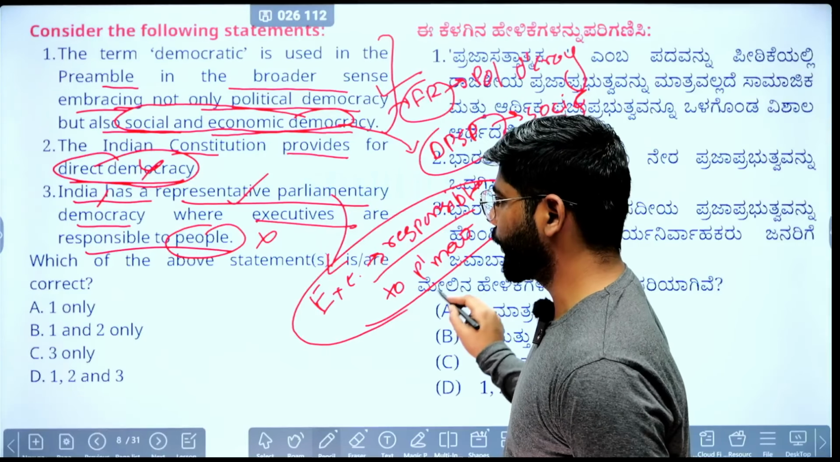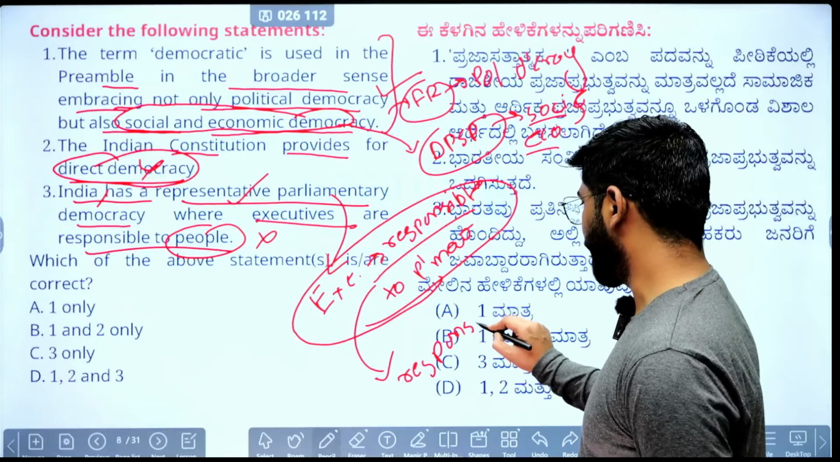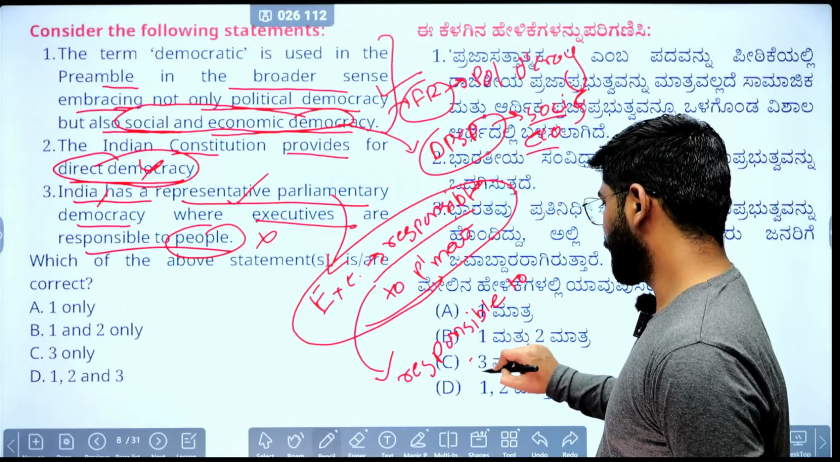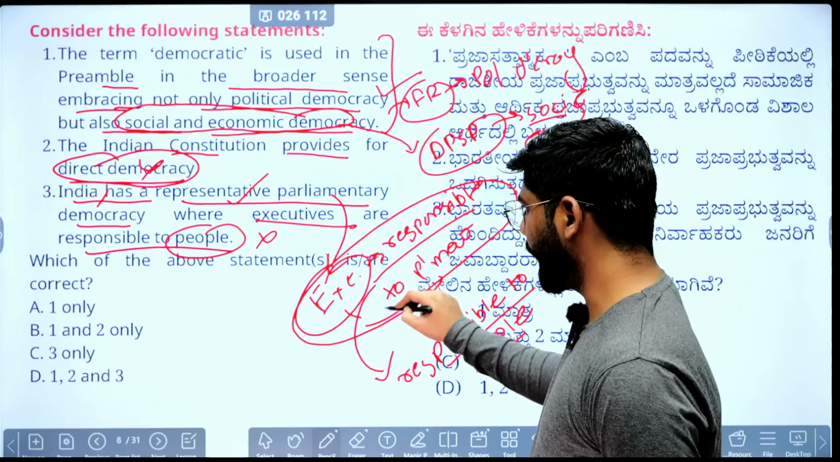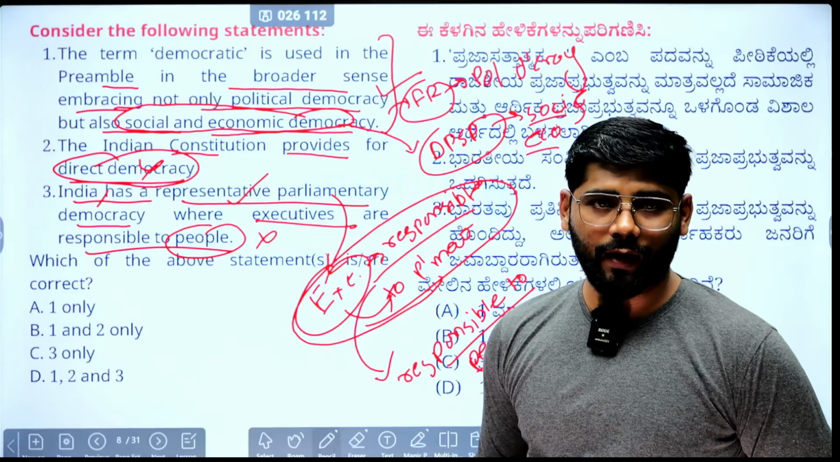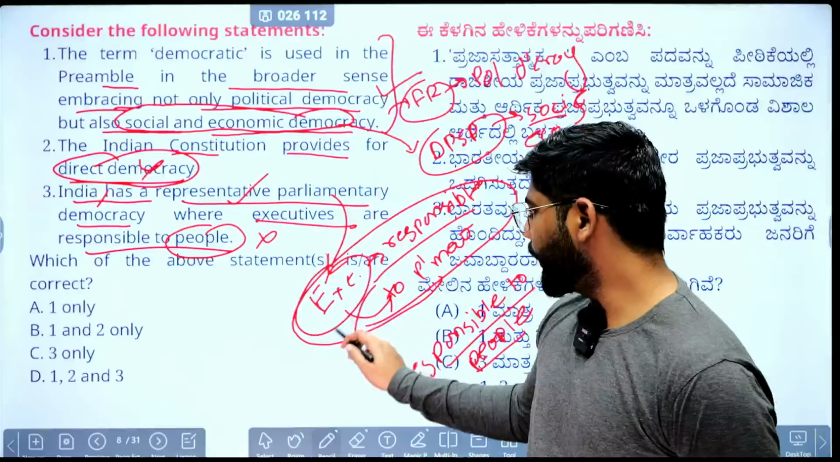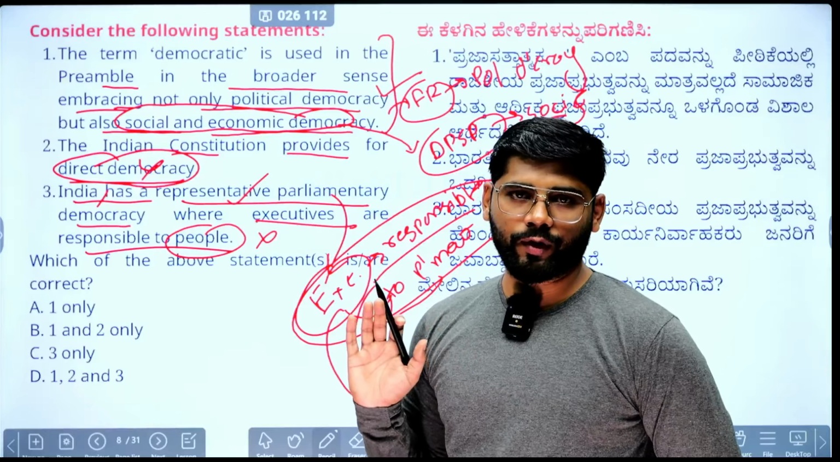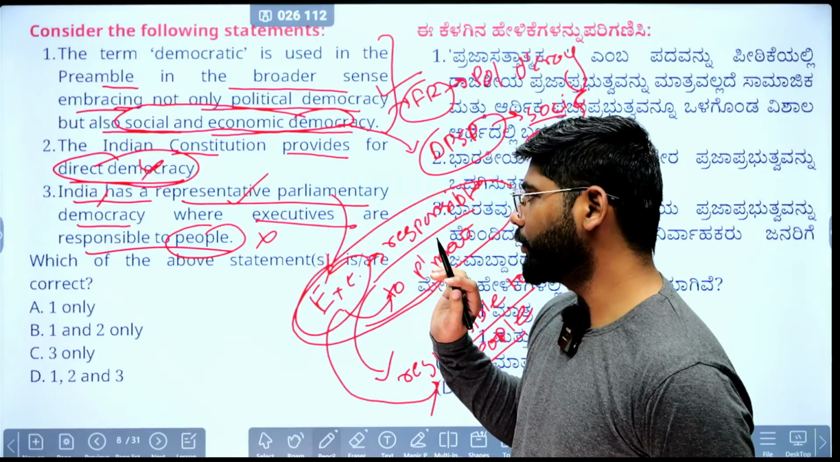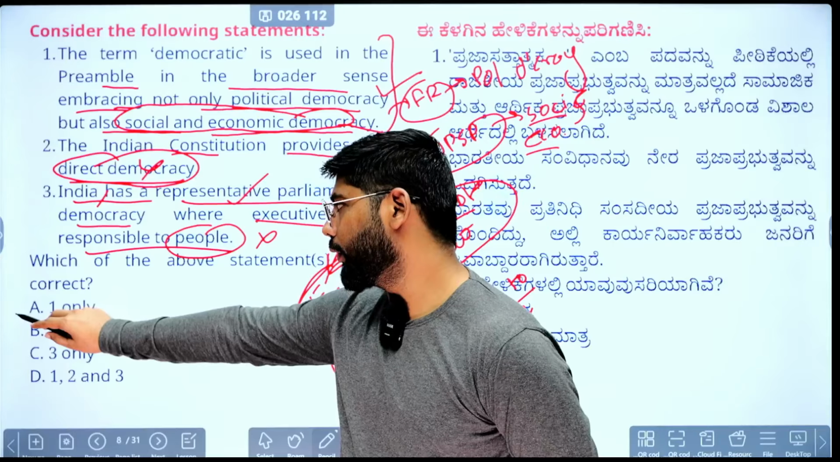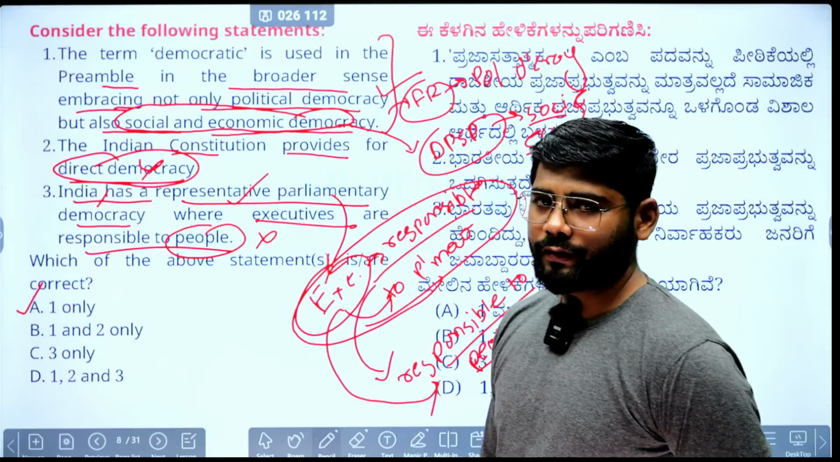And the people who got elected into parliament are in turn responsible to the people of the country. But the executives are directly responsible to parliament, and as members of parliament, they are responsible to the people. So when they mention the parliamentary democracy, then they are only responsible to parliament, not the people of India. So the third statement is also wrong. So the correct answer is A only, one only, that is A for apple.